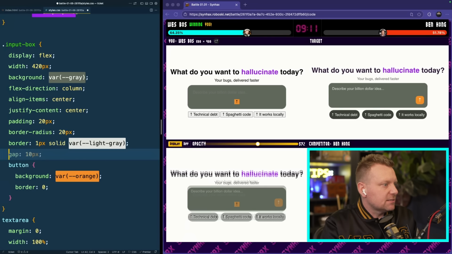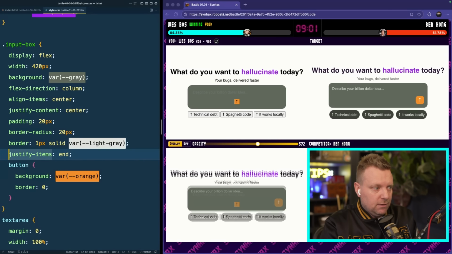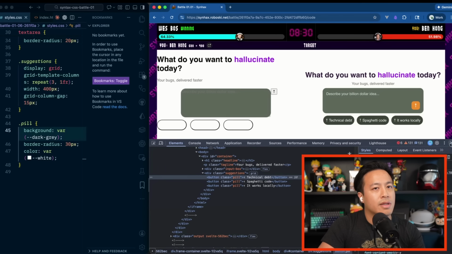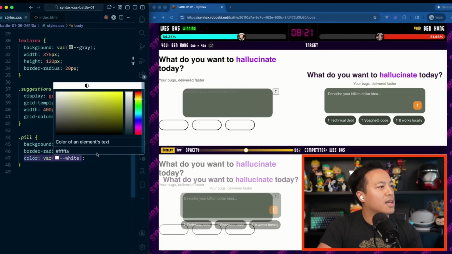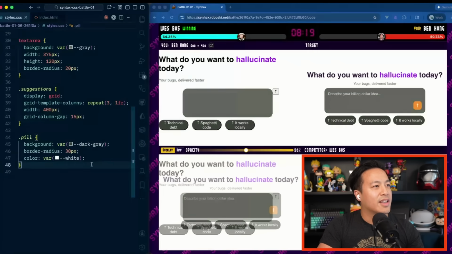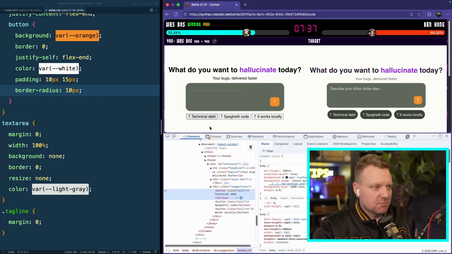The input box is flex, so I'm going to justify items end. No, justify items, justify content. Go to the end. Bar dark gray, that should be working. All right, well, see, bar dark gray. Typo. Gray. There we go. That looks way better. Okay, let's work on the buttons. I see Ben's working on the buttons.